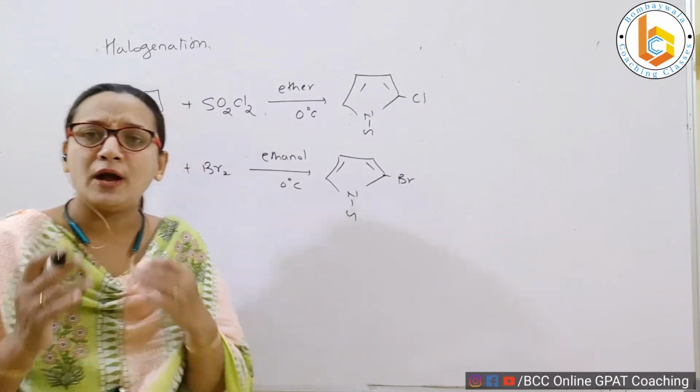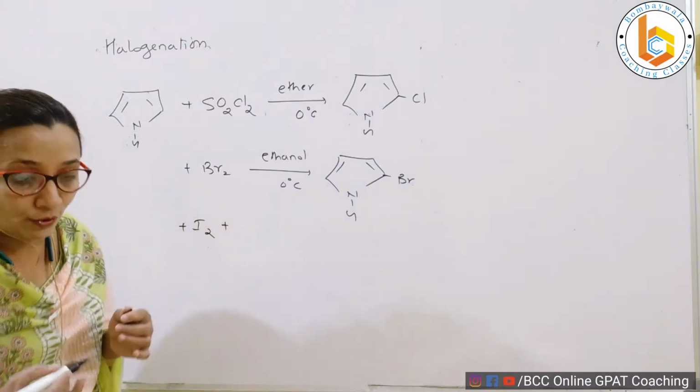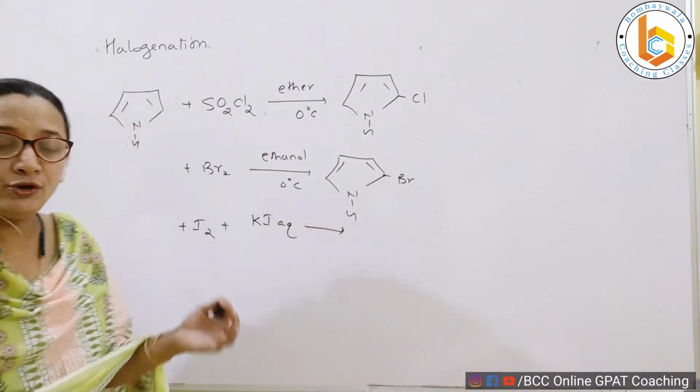Even if I want to do iodination, what do I do? I react it with iodine in the presence of aqueous KI, right? And what do I get?